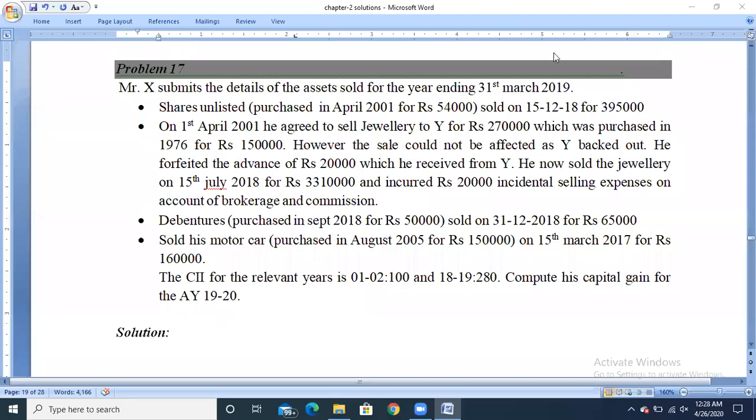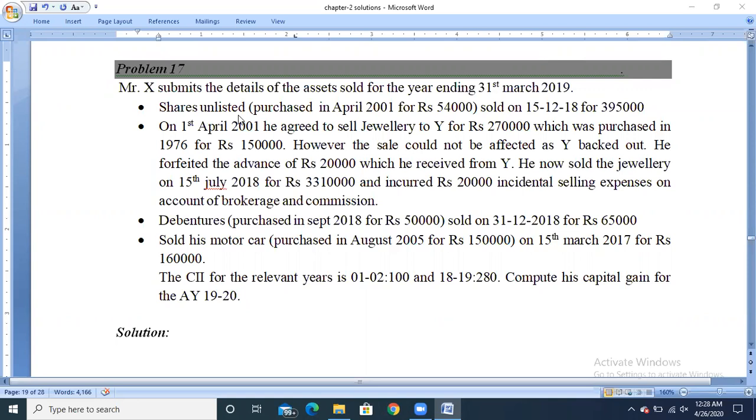Next problem. Problem number 17. Mr. X submits the details of the asset sold for the year ending 31st March 2019. First one, shares unlisted. See here, they have given the shares unlisted.